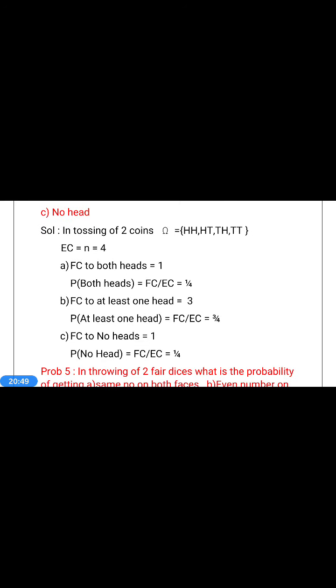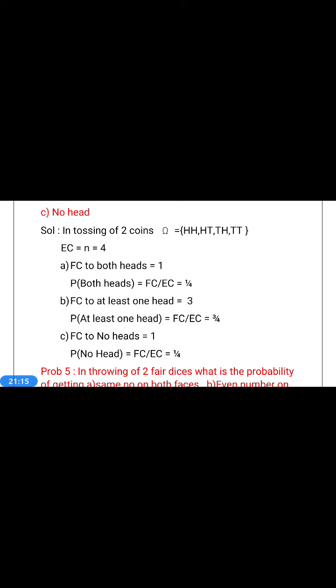Now, second question. Favorable case to at least one head. What is meant by at least one head? Either one or more. That means one head and 2 heads, because the maximum is 2. At least one head means we take an event into consideration as a favorable event when it has one H or 2 H's.